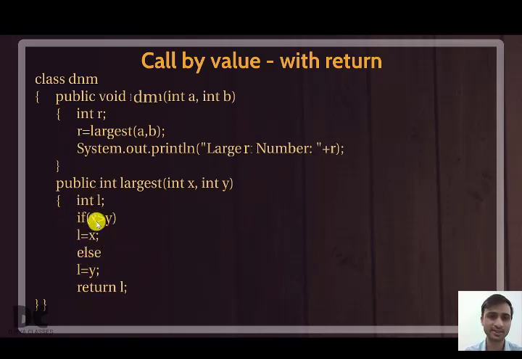So your finding is X greater than Y. Don't write A greater than B. A and B are not your variables. A and B are present with me. The actual values are present in X and Y. X and Y are your variables, so we'll be using your variables to find.